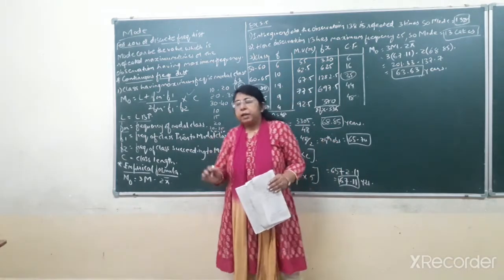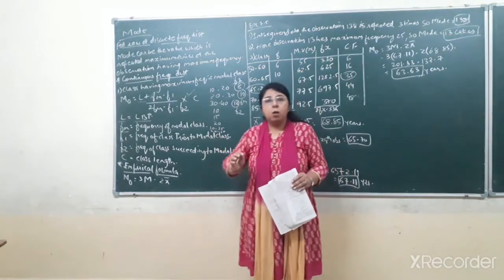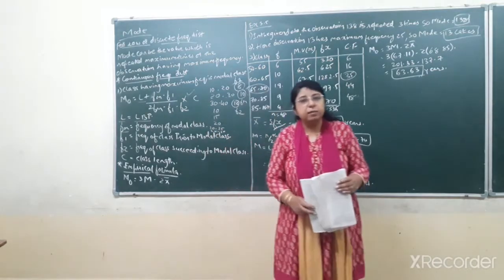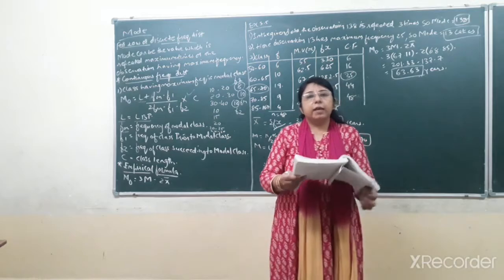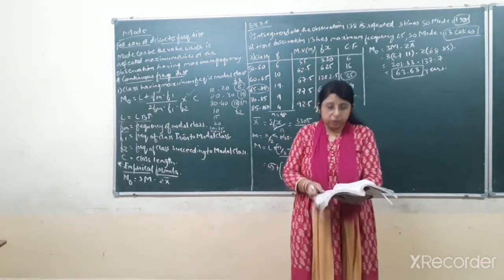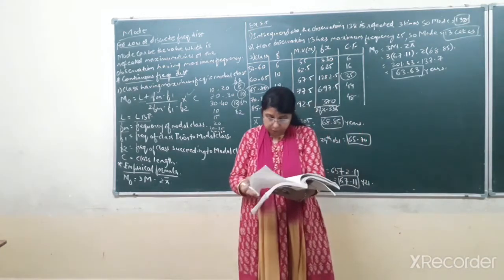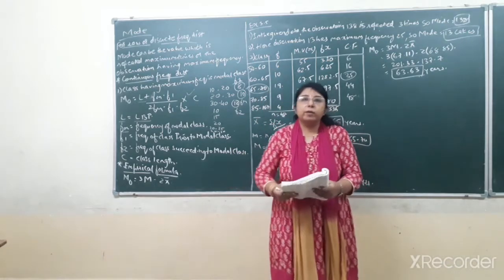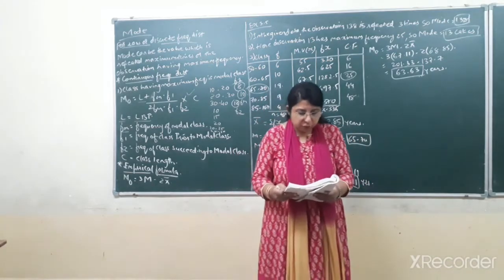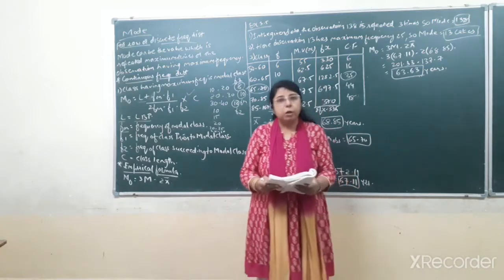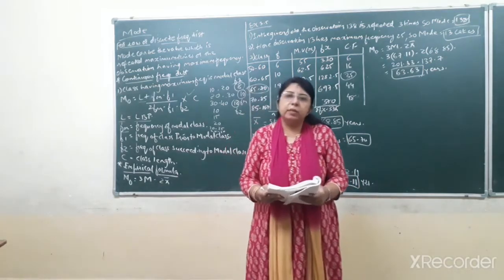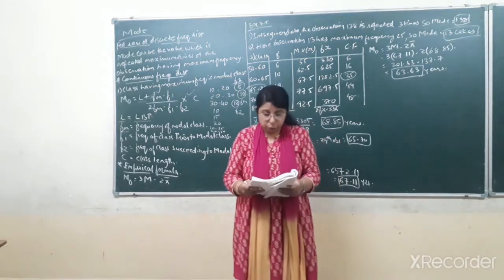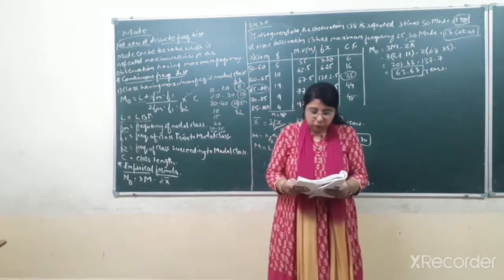Now after understanding all the formulas to find the mode, let us understand the practical sums related to it, that is in exercise 3.5 of your textbook, on page number 109. I am reading the first question of exercise 3.5. The IQ level, that is the intelligent quotient, of students in a class is given below. Find the modal value of the IQ level of students.